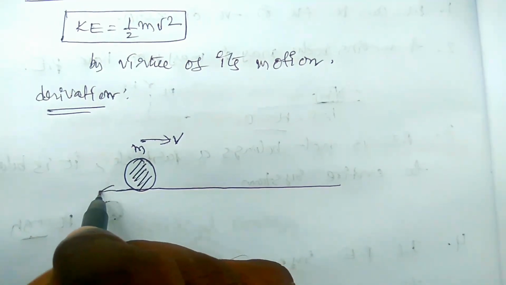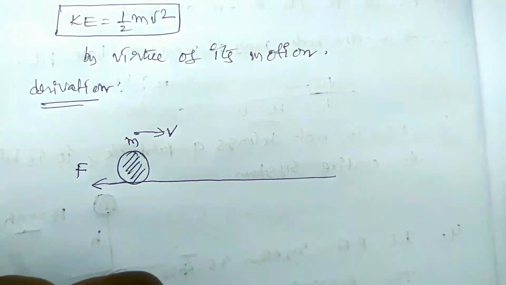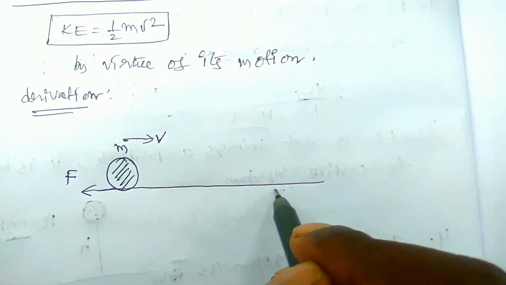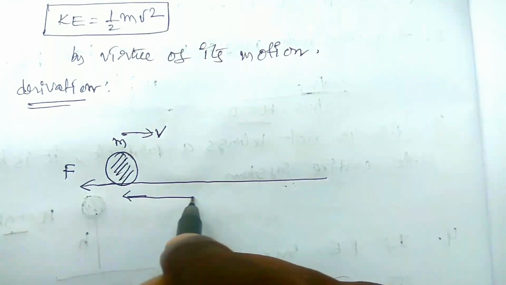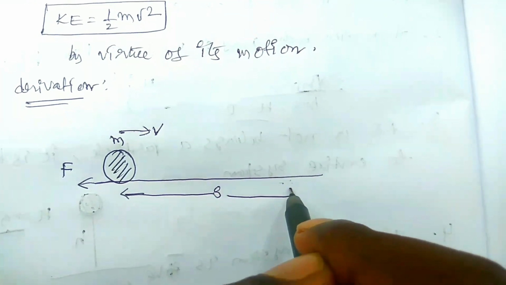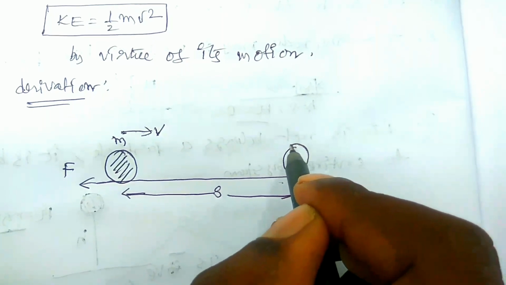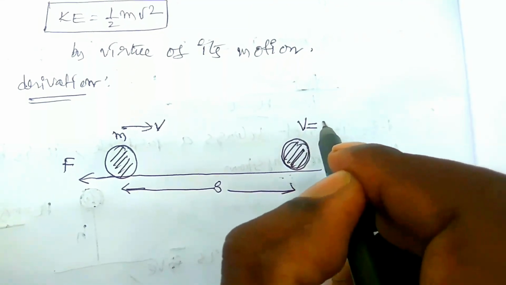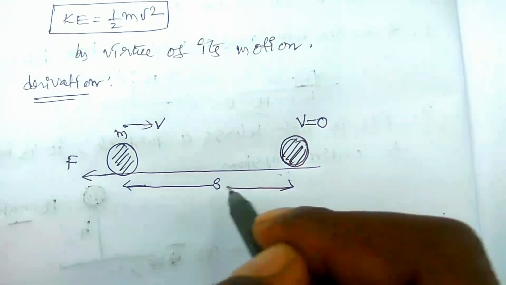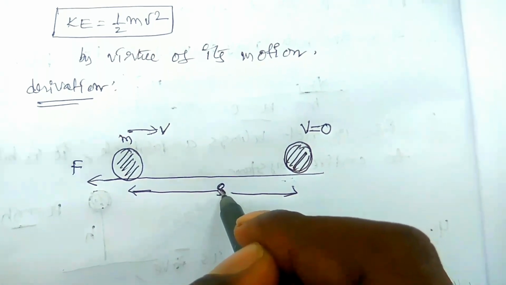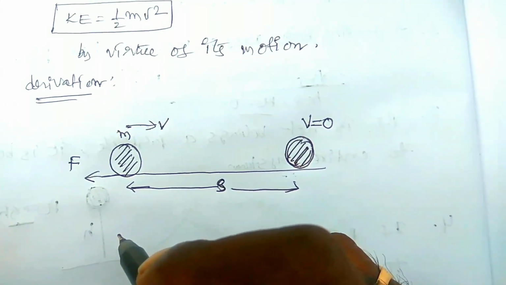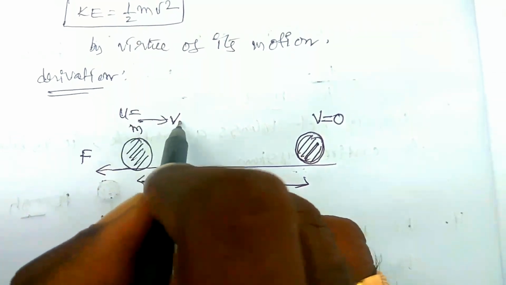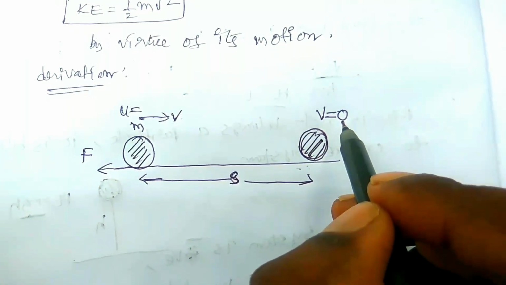So this is the uniform force which is opposing the motion of the body, and the body is displaced a distance s and comes to rest, right? So here the final velocity is equal to 0. Okay, so this is the displacement of the mass of the body. Here the initial velocity is equal to v and the final velocity is equal to 0.